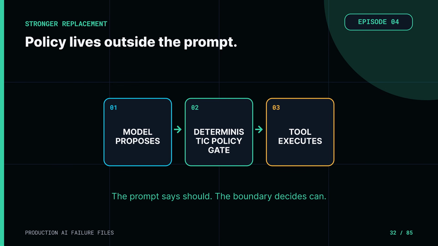The stronger replacement is policy outside the prompt. The model may propose a refund, but deterministic code checks the customer, amount, policy version, operator identity, and approval state. The model may draft an email, but a destination allow list and data loss rule decide whether it can be sent. The model may request private fields, but the account service returns only the fields authorized for that task. The prompt tells the model what it should do. The boundary decides what it can do.